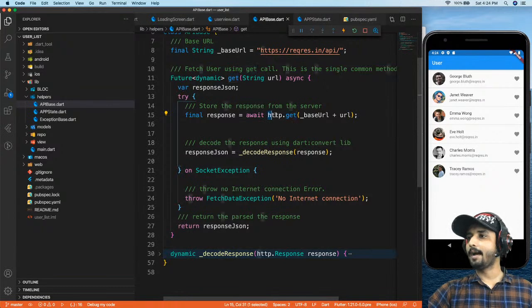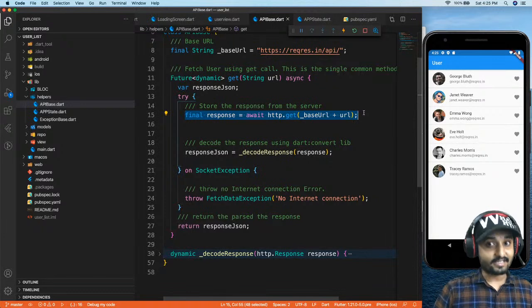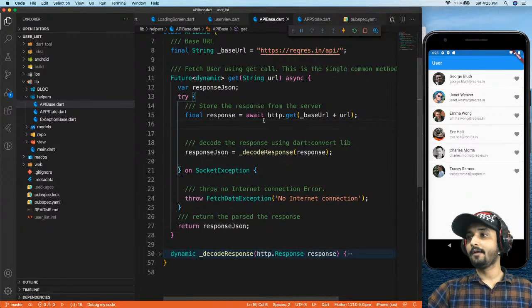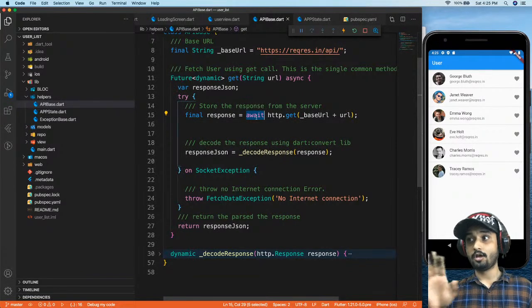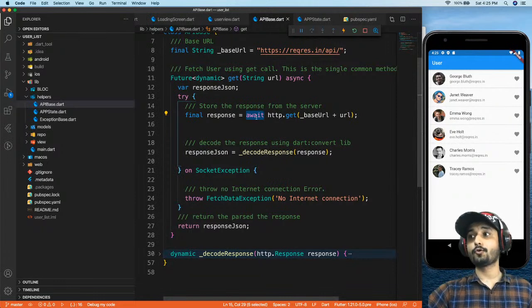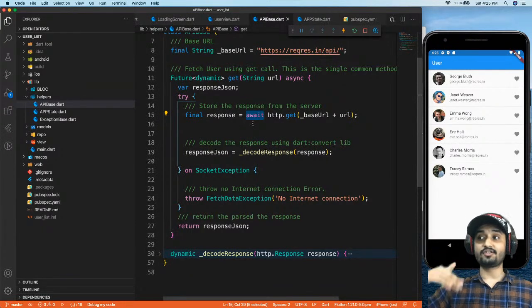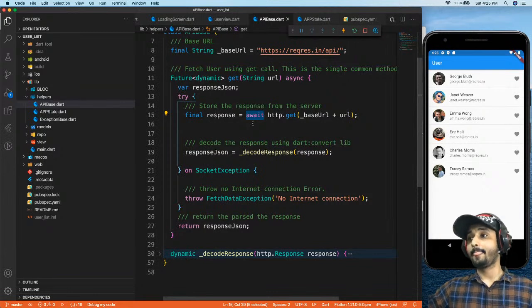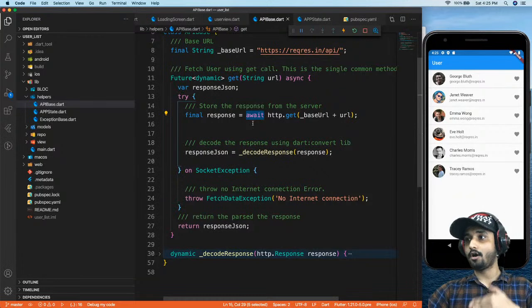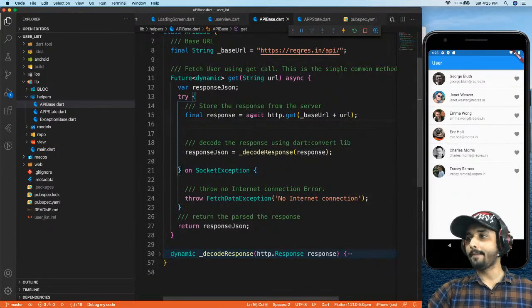So what I'm doing is I'm going to have an http get right over here. I'm going to call my get method, which tries to communicate with the server, right? Now, as I said, communicating with the server is going to take some time, right? So what is going to happen? We want our app not to just wait right over here. It will not stop here, and it will move forward to the other lines of code, right? So I will make this statement an await, and I'm going to get some response.